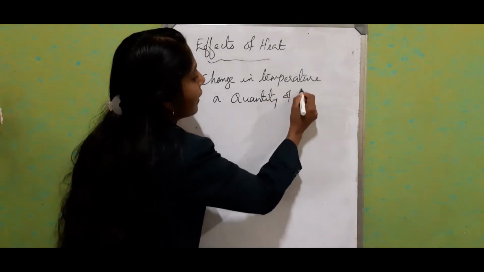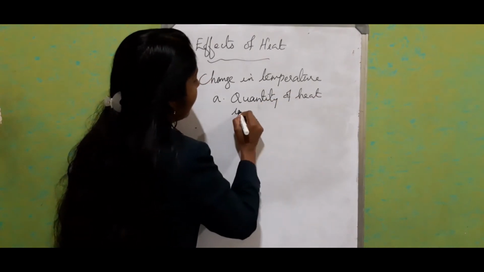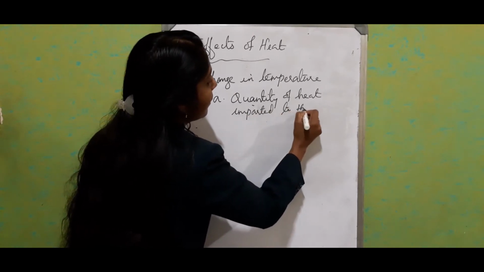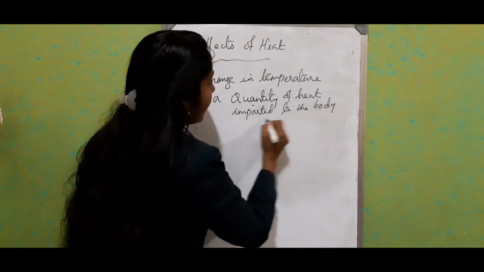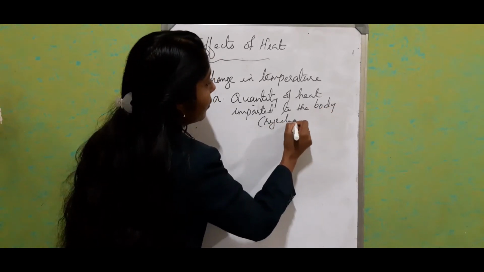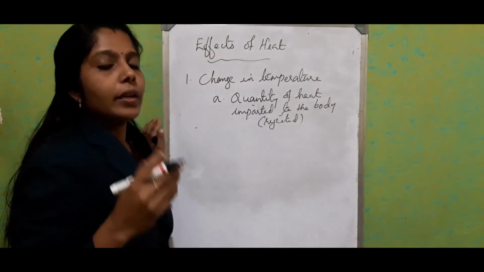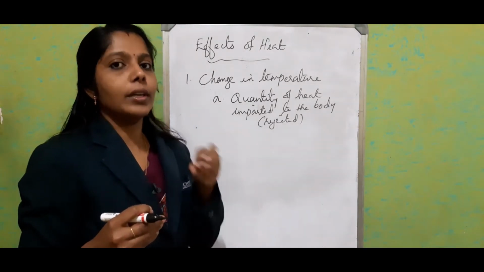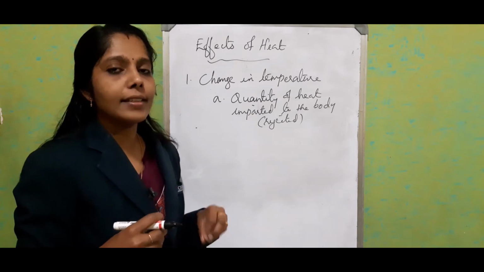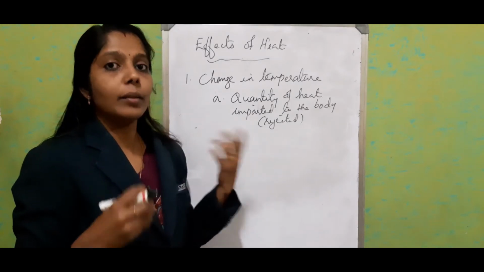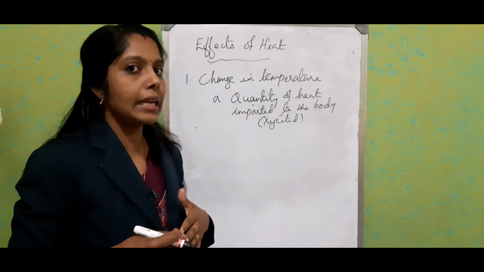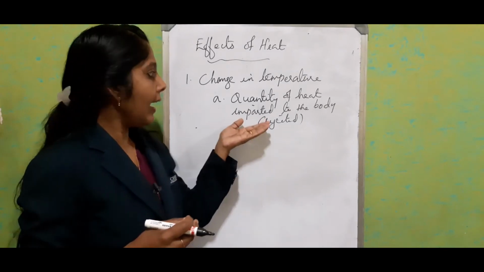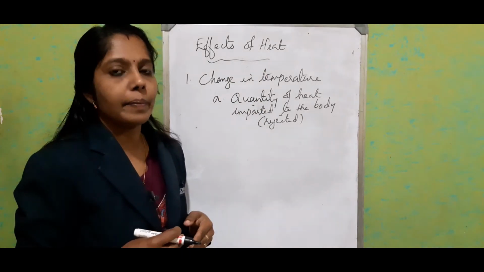Quantity of heat imparted to the body, or we can tell that rejected. Both are possible. So when we give extra heat energy to a particular body, what happens? The movement of the molecules is going to increase. So automatically the average kinetic energy increases, and it increases the temperature.